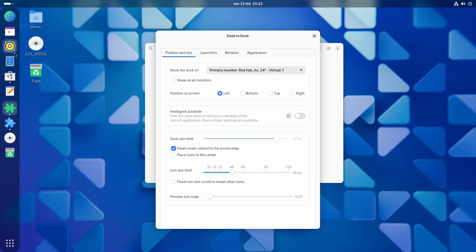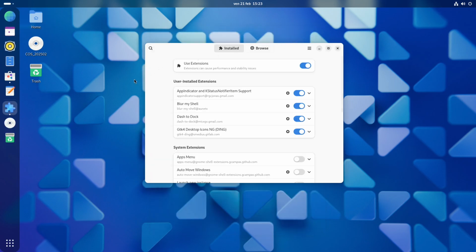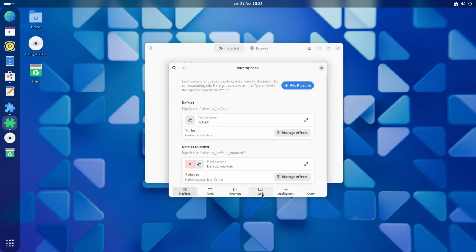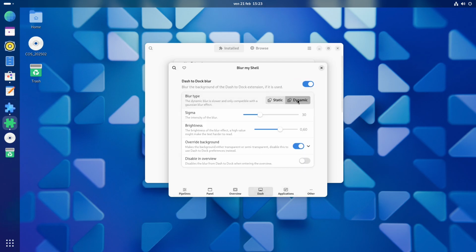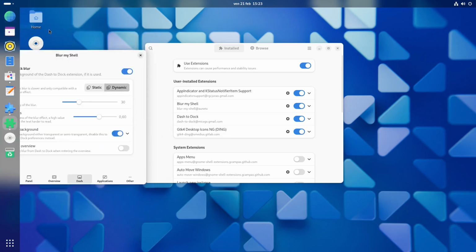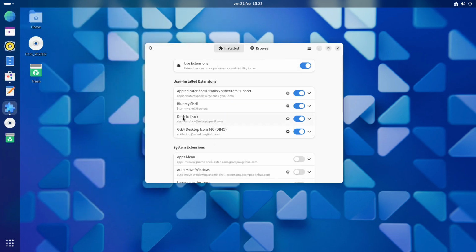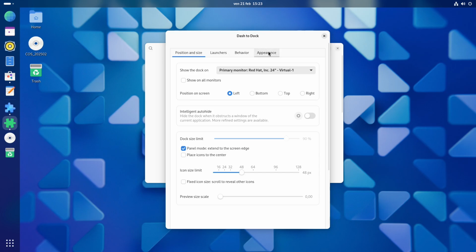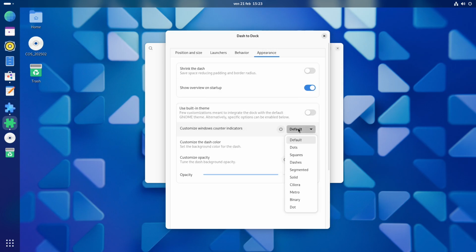It does have rounded corners because we have Blur My Shell enabled. So we click on Blur My Shell, and then we go on Dash, and we click on Dynamic. And as you can see now, we don't have the rounded corners anymore, and we have a little bit of blur behind it. And now we're going to go back to the options of Dash to Dock here. We're going to click on Appearance, and instead of default, we have to put dots. So the dot will shift from the bottom of the icon to the left of the icon, like on Ubuntu.